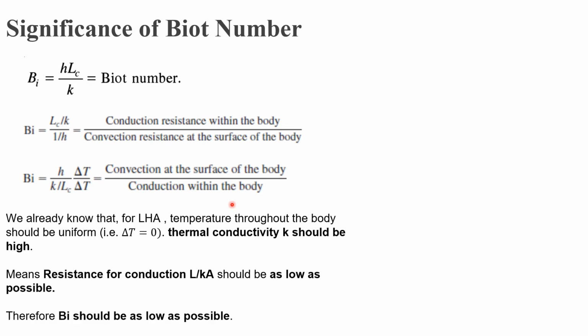Now how to use Biot number to identify whether a system is in lumped analysis or not? That is with this logic. We already know that for lumped heat analysis, temperature throughout the body should be uniform. That is, delta T should be 0 or very minimal. This is possible only when thermal conductivity is very high. If thermal conductivity is very high, L by k is less. That is, resistance for conduction should be as low as possible. Now since Biot number is the ratio of conduction resistance to convection resistance, when conduction resistance is very low, it means Biot number should be low. So therefore Biot number should be as low as possible.